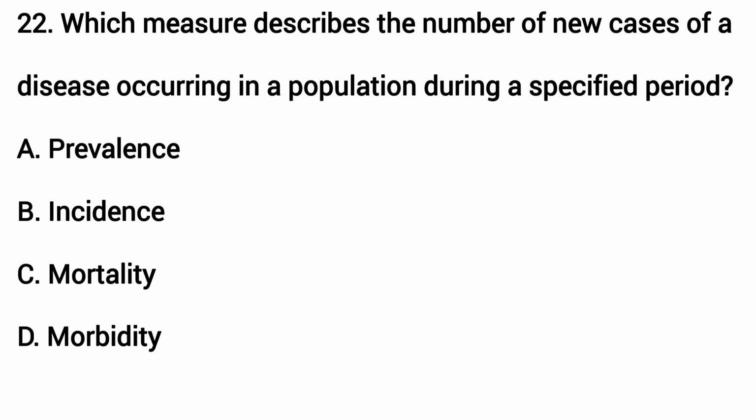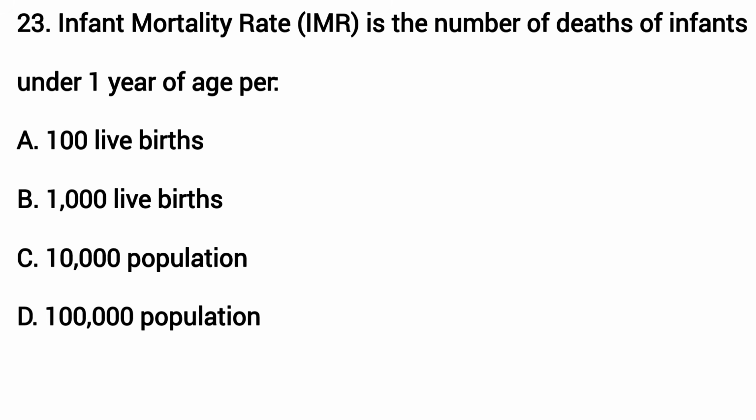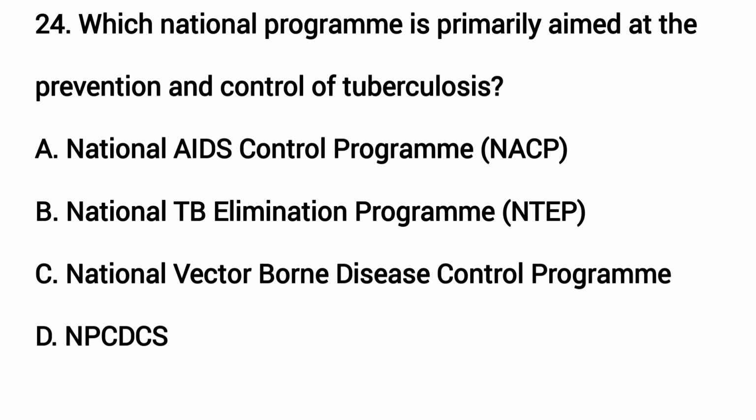Which measure describes the number of new cases of a disease occurring in a population during a specific period? The answer is B. Incidence. Infant mortality rate is the number of deaths of infants under 1 year of age per. The answer is B. 1000 live births. Which national program is primarily aimed at the prevention and control of tuberculosis? The answer is B. National TB Elimination Program.